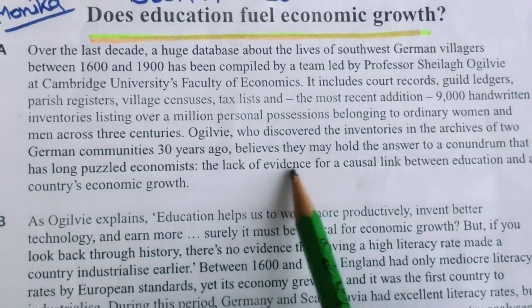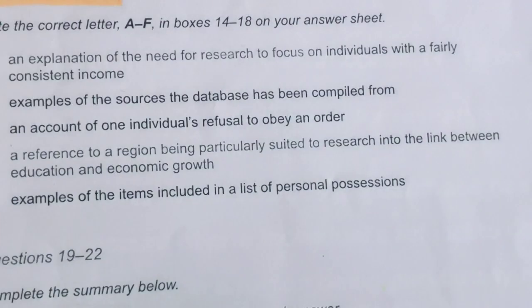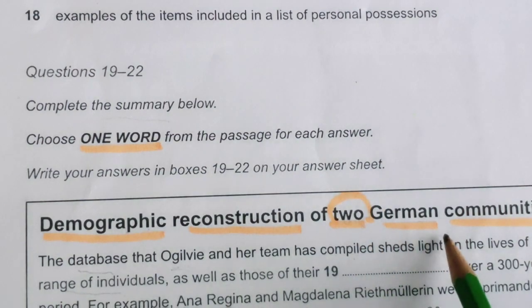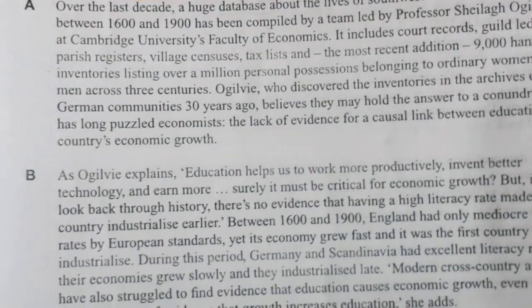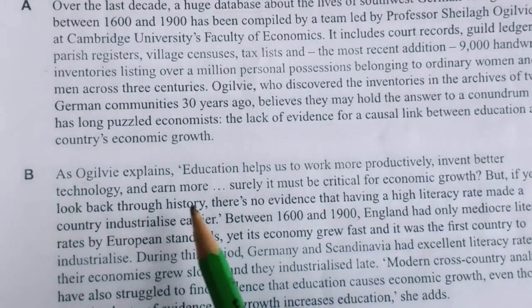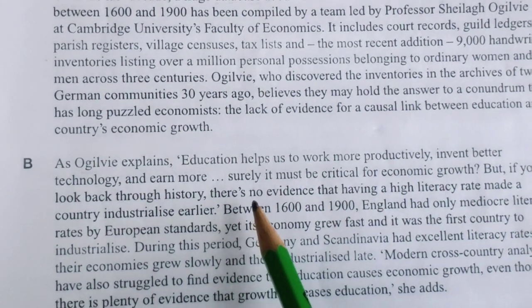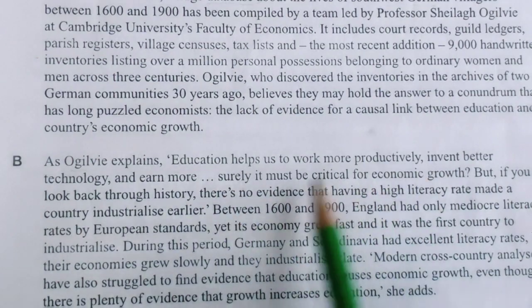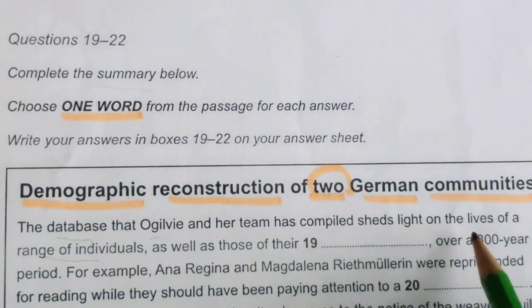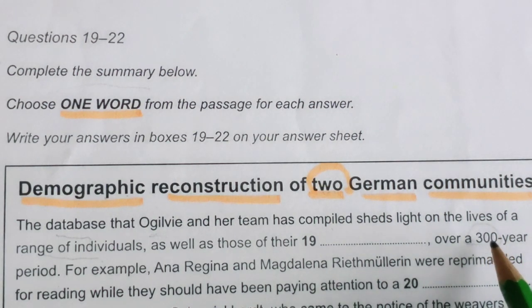Unless I get these words, demographic reconstruction of two German communities, I will keep finding the words. So this word is there, this person's name is there, but demographic... literacy, 1500, 300 word is also there. So wherever we find 300, it's easy to find this location.